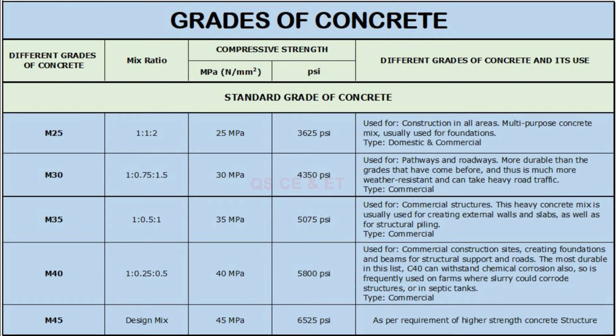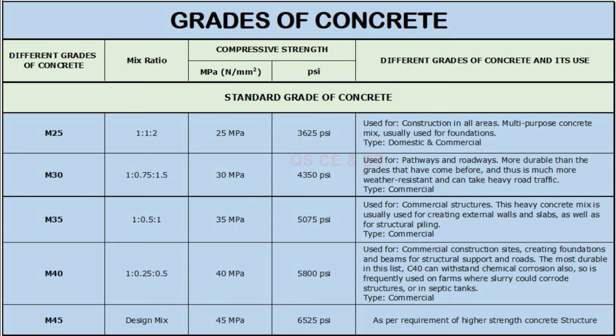M40 grade 1:0.25:0.5, compressive strength in MPa is 40 and 5800 in PSI, used for commercial construction sites, creating foundations and beams for structural support and roads. The most durable in this list, M40 can withstand chemical corrosion also, so it is frequently used on farms where slurry could corrode structures or in septic tanks. Type commercial.